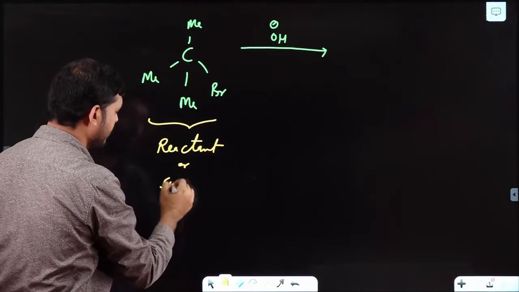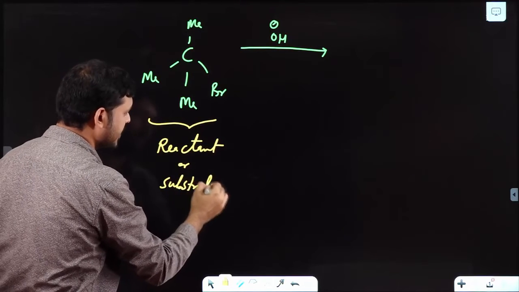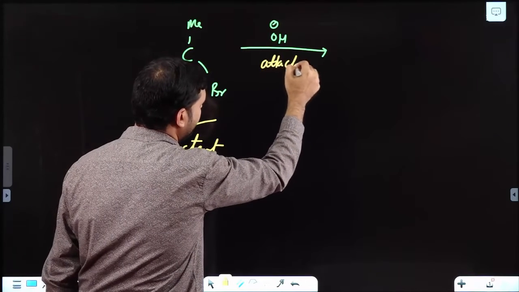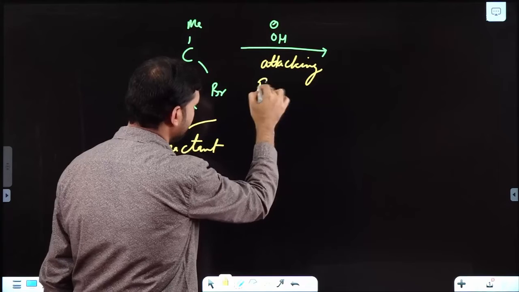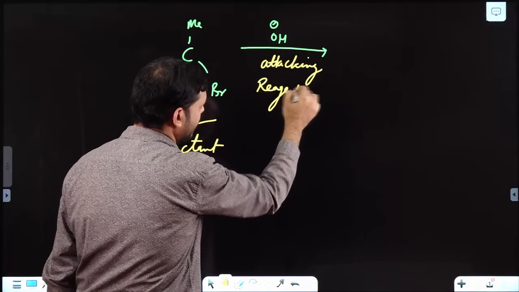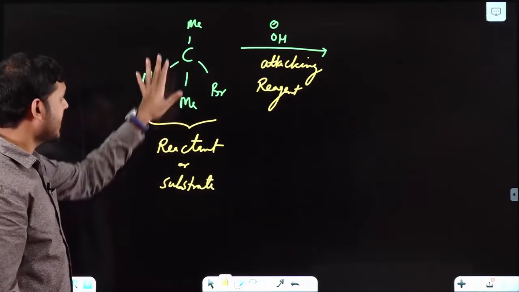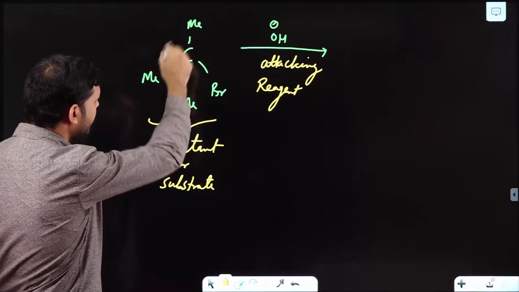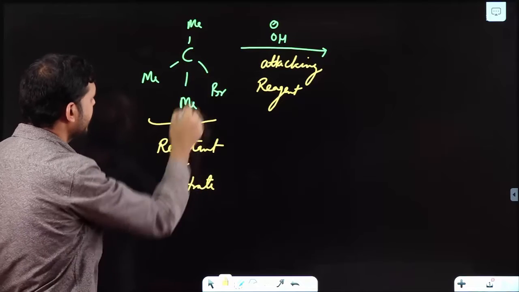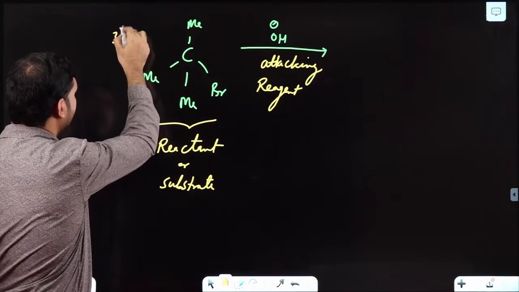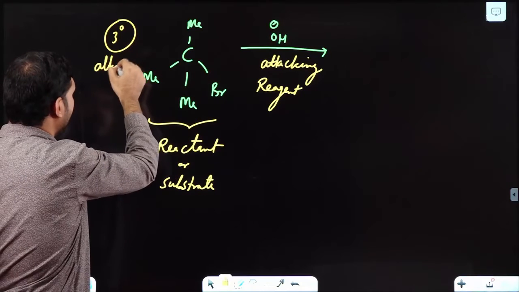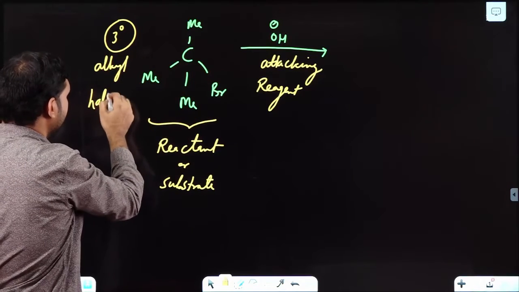Reactant or substrate, this is our attacking reagent. If I see this compound, then this is tertiary butyl bromide. Okay, so it is a 3-degree alkyl halide, you can say.